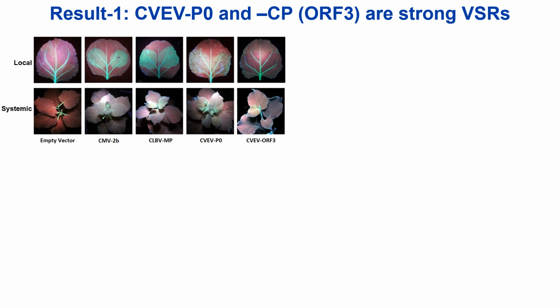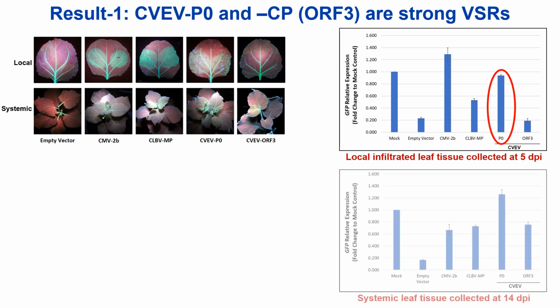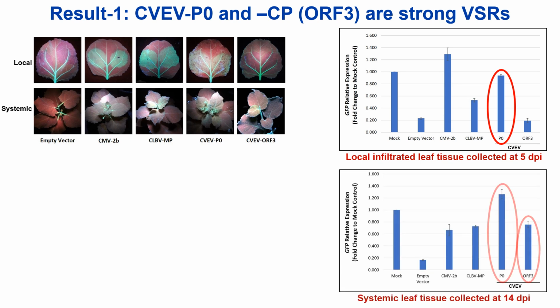The cucumber mosaic virus 2b and the citrus leaf blotch virus movement protein were added as positive VSR controls here. These visual observations were further validated by RT-qPCRs targeting GFP mRNA in both local and systemic Benthamiana tissue. Here, in the case of the locally infiltrated tissue, with CVEV-P0, you can see that the GFP mRNA levels are much higher than with the CVEV coat protein. However, in the case of systemic tissue, both CVEV-P0 and coat protein infiltrated plants exhibited high levels of GFP mRNA in planta.